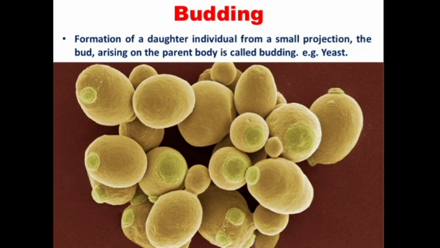This is another method of vegetative reproduction, budding. The formation of a daughter individual from a small projection, that is the bud arising on the parent body, is called budding. Example, yeast. In this method, a small bud-like structure arises from the parent, detaches and grows into a new individual.